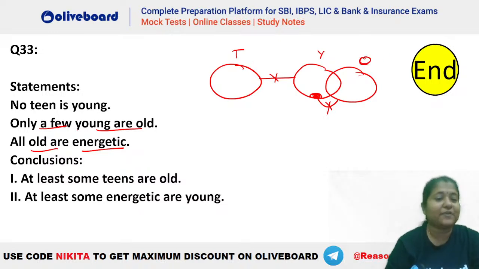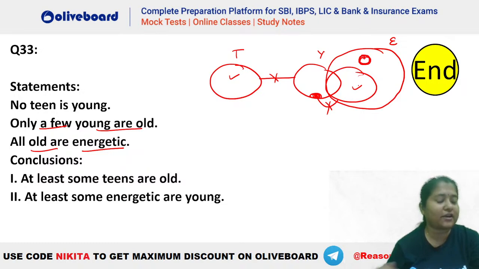So only a few I was talking about cold, so now I was seeing cold also. All old are energetic. So all old are energetic will be like this, right? So this is the diagram that you will be getting. At least some teens are old. You can see some teens are old. That's a possibility, not a definite one, right?